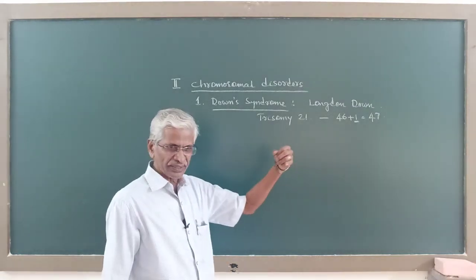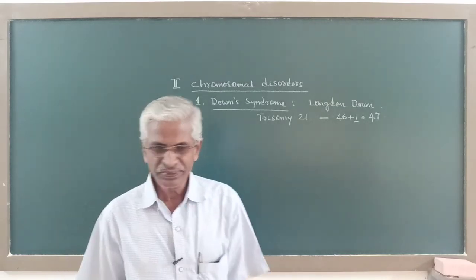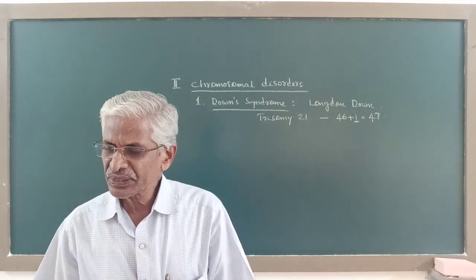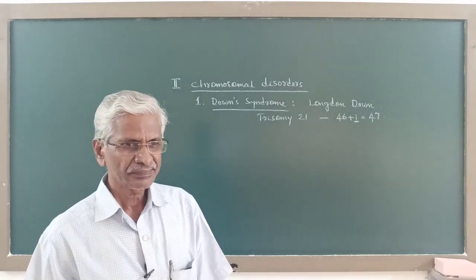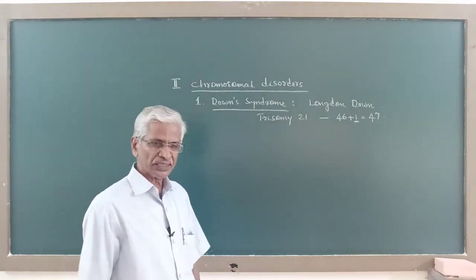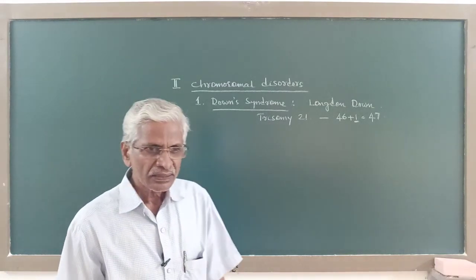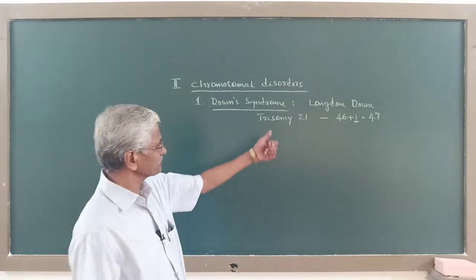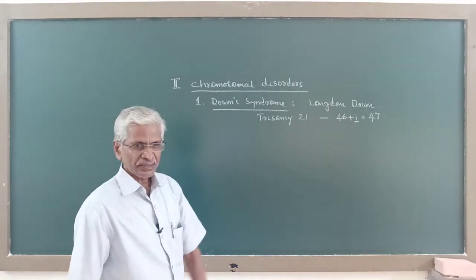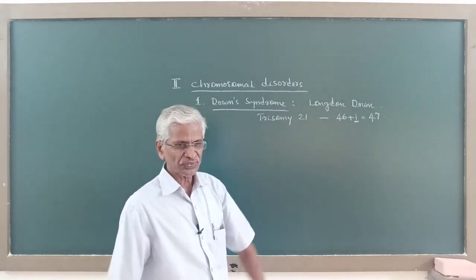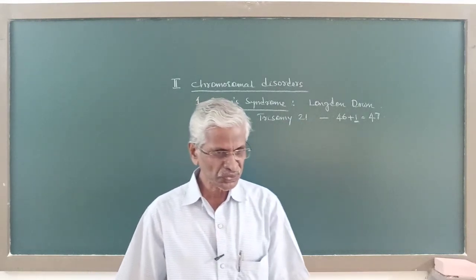The aneuploidy I said before is the change in the chromosome number in terms of individual chromosomes. So, it is a chromosomal abnormality, a genomic mutation, caused due to 3 copies of 21st chromosome.